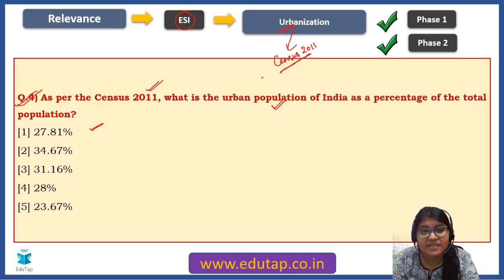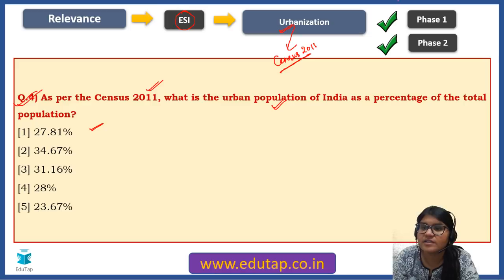You might be asked as simple a question as the one you can see on your screens regarding urban population. We might skip these kinds of questions thinking they are very easy, but that is not the case. We need to be equally attentive to the easier ones also, because that can fetch us brownie marks.